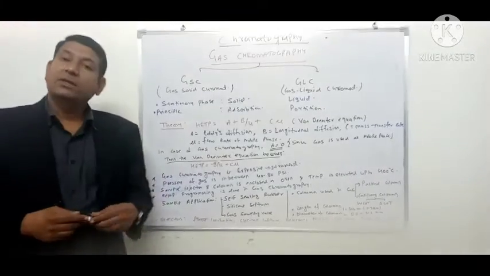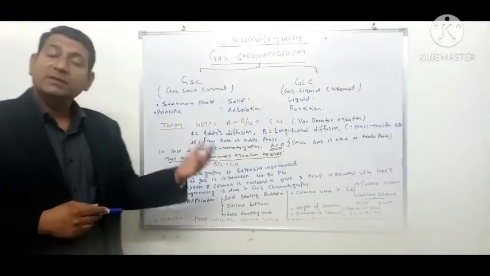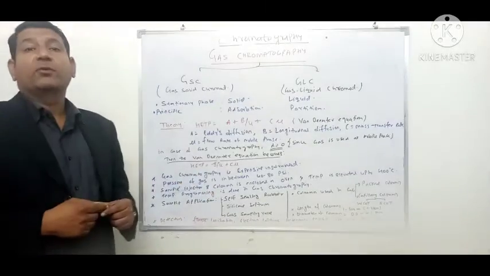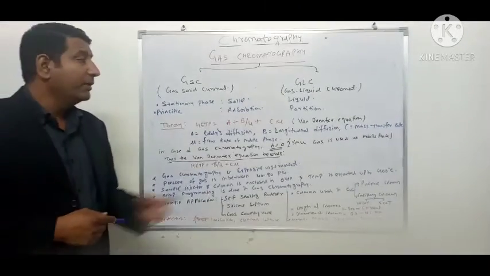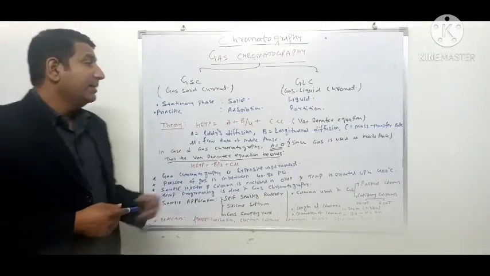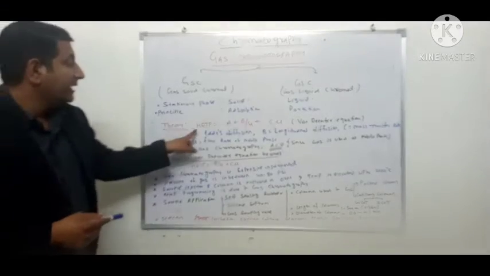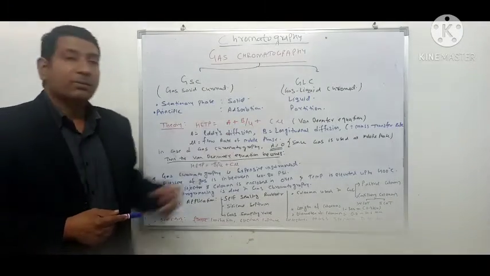Now let us discuss the theory of gas chromatography. The theory of gas chromatography is similar to that of HPLC or other types of chromatography, that is, it is based on the Van Deemter equation. What is the Van Deemter equation? HETP is equal to A plus B upon U plus C mu.